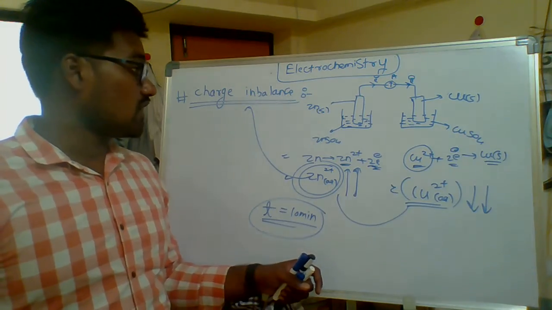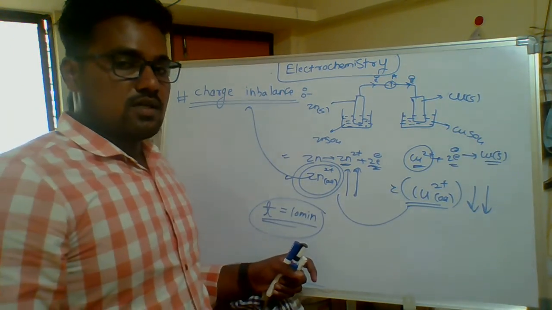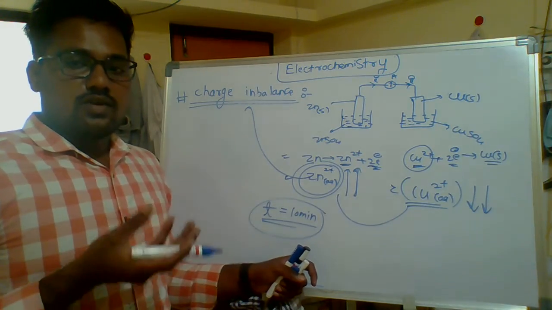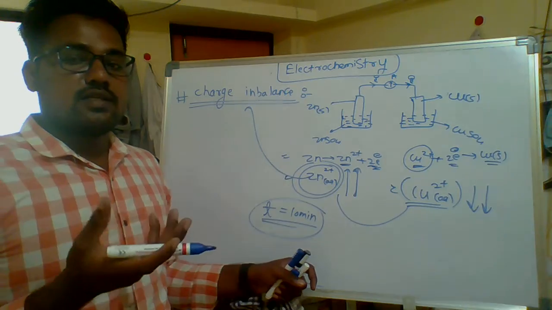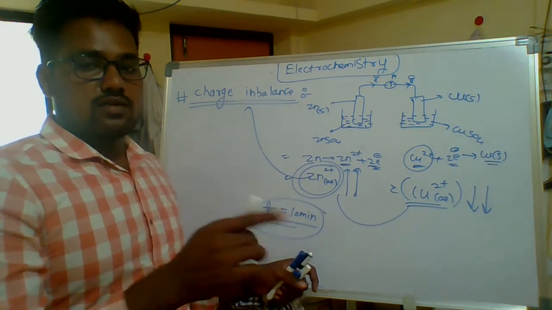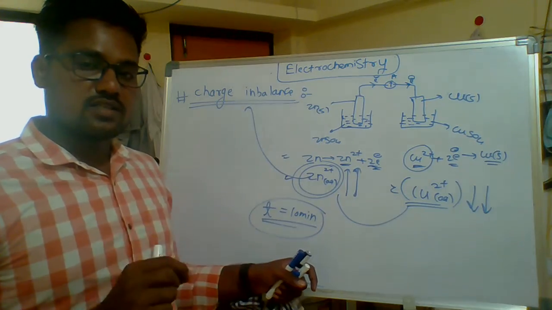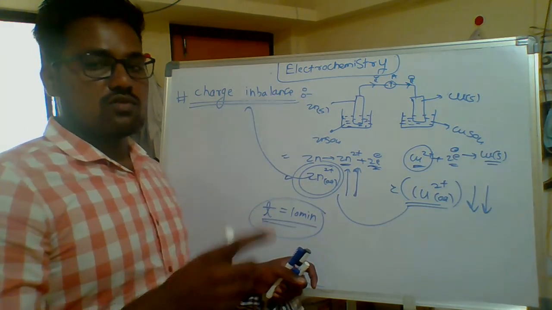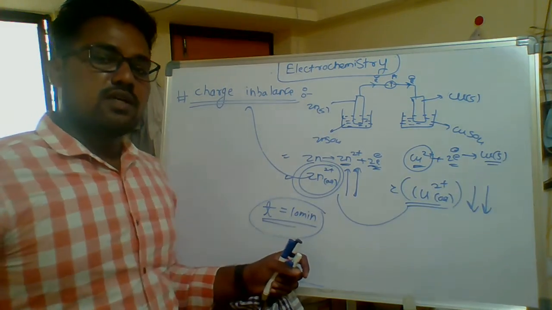One is an oxidation reaction and one is a reduction reaction. Any ion that takes electrons undergoes reduction, and any element that loses electrons undergoes oxidation. Oxidation and reduction occurring simultaneously in a reaction is called a redox reaction. Because of that redox reaction, these reactions happen.